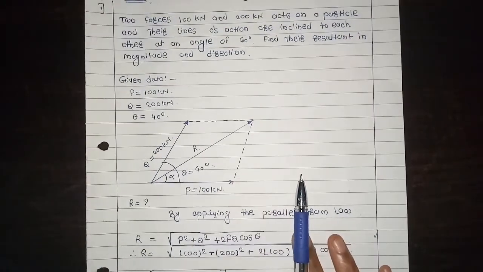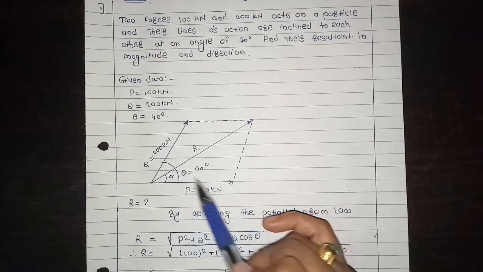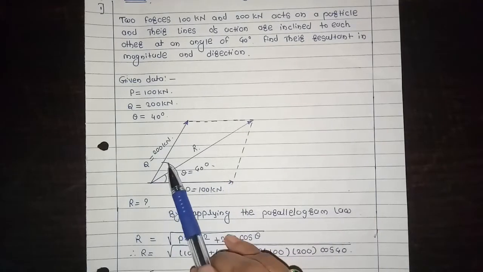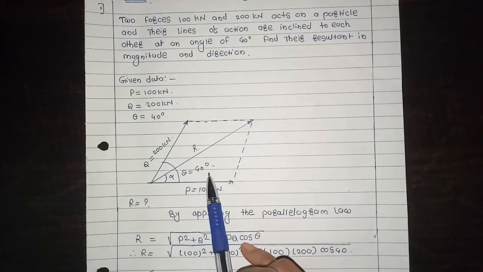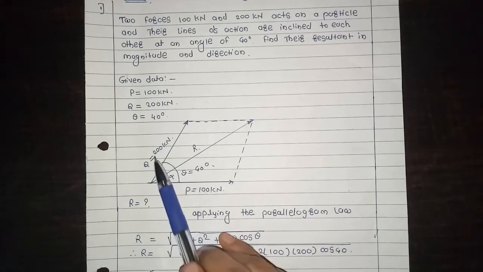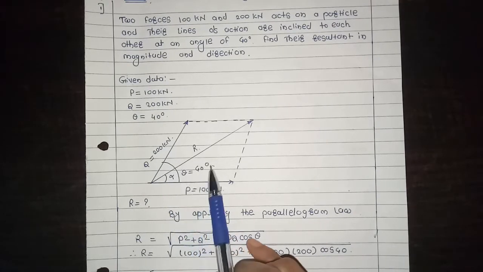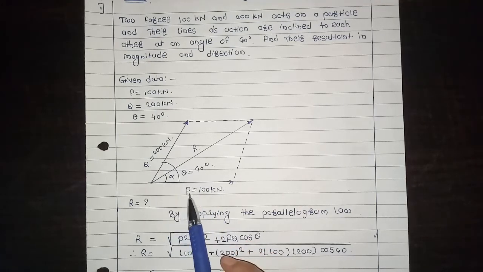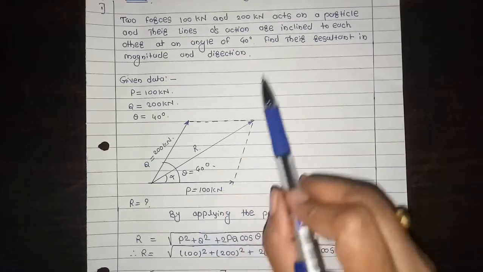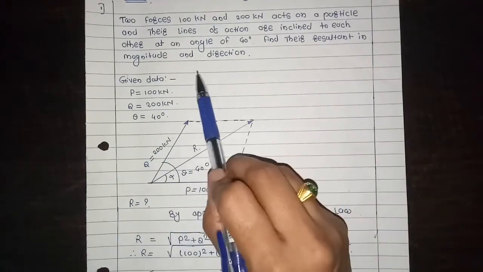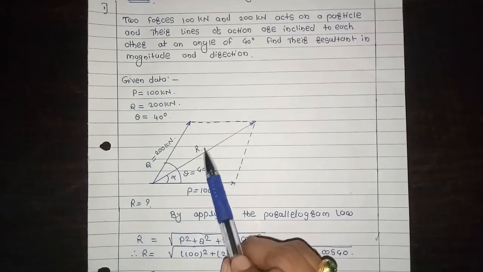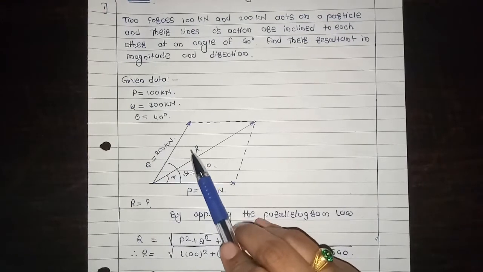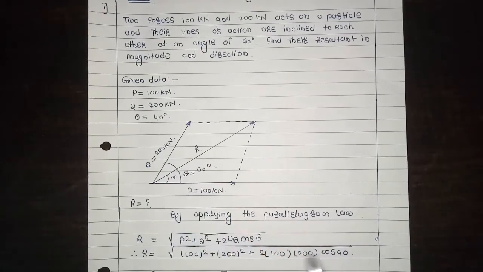The angle between them is 40 degree, which means theta is equal to 40 degree. Then find their resultant in magnitude and direction, that is, find resultant R and find alpha.